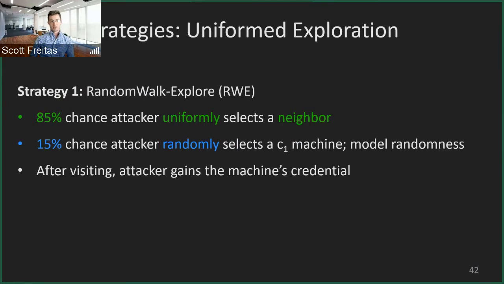With an 85% chance, we say the attacker uniformly selects a neighbor, which is a machine that he's remotely logged into previously from that machine, or a legitimate user has previously remotely logged into, I should say. Now he's using those prior remote logins to move across to a new machine in the hopes of gaining additional credential levels. We also say there's a 15% chance the attacker randomly selects a very low-level user machine on the network to move to. This helps model the randomness of how passwords can actually be found on the different machines. Finally, after visiting the new machine, sometimes there could be additional credentials on that machine the attacker can exploit. We can say the attacker gains that machine's credentials at that point.